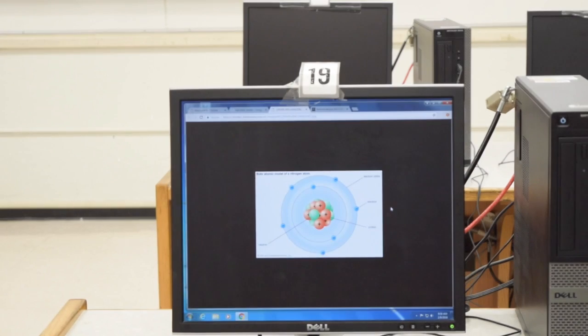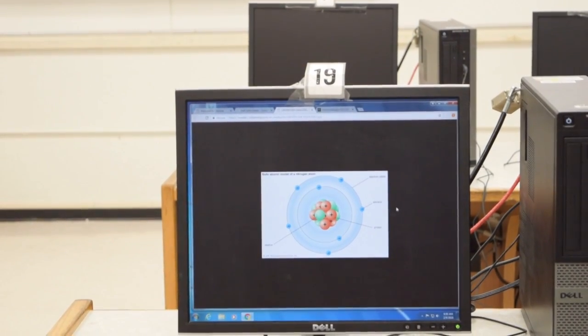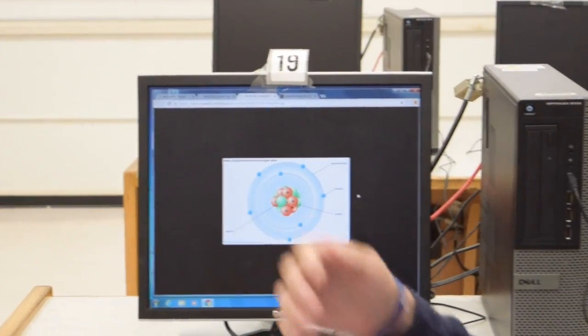Bohr. He was born on October 7th, 1885 in Denmark. He was a Danish physicist who is known for his contributions to the atomic structure and the quantum theory. Bohr's main accomplishment in science was developing the Bohr model, which you can see right behind me. He said that electrons jump from energy level to energy level around the nucleus, as we can see in this nitrogen atom.